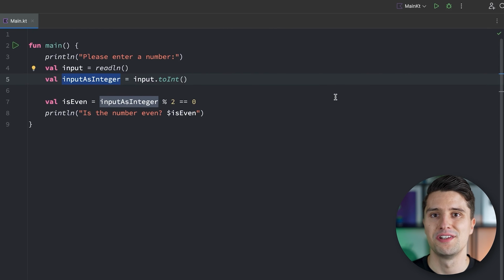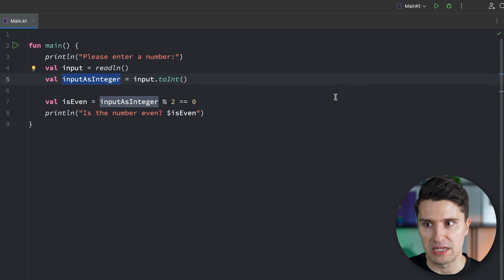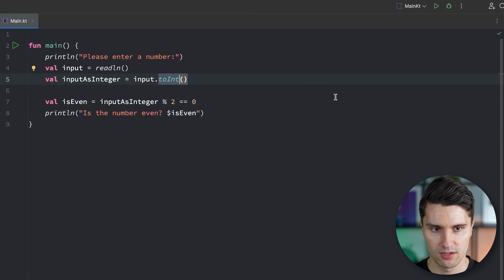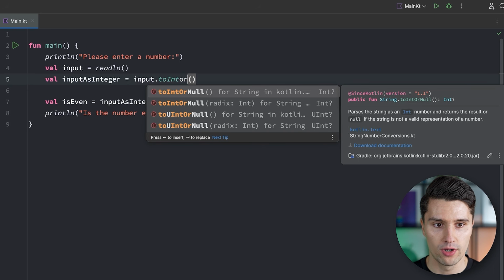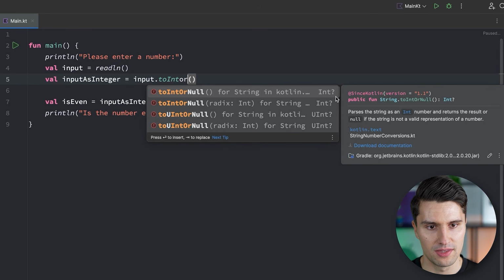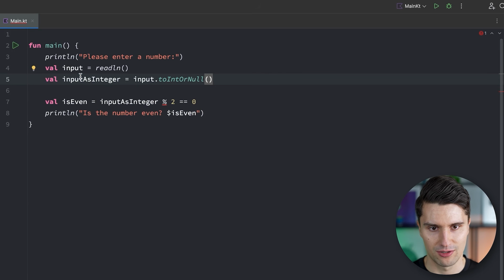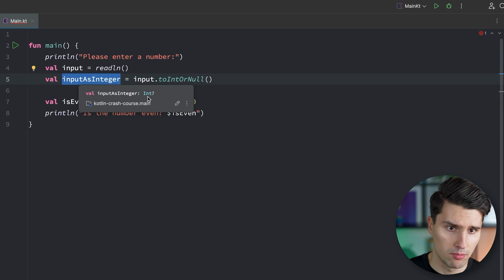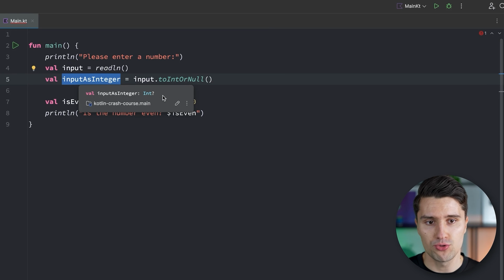So if we speak of a null value in Kotlin, then that pretty much just means the value does not exist. And we can make use of that by not using toInt, but saying toIntOrNull. And the return type of that, if we take a look at input as integer, is now Int?. So every single type in Kotlin, like Int, String, Float, Double, and so on, can also have a corresponding type with a question mark afterwards. The question mark says, this may be an integer, but it may also not exist.